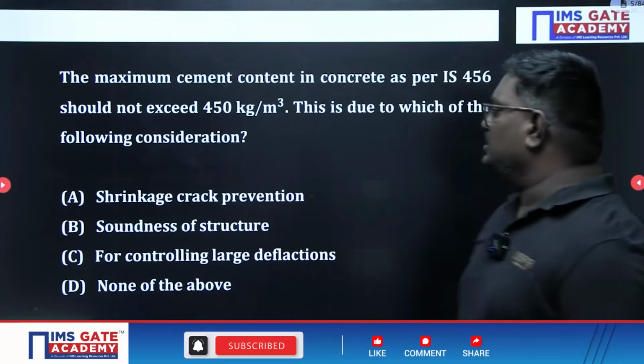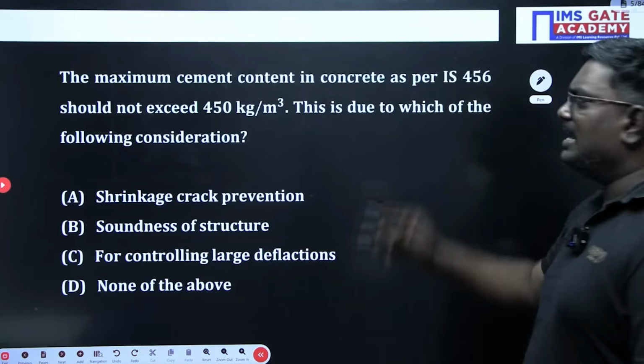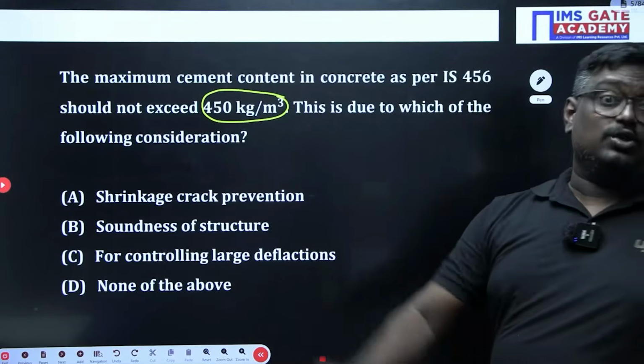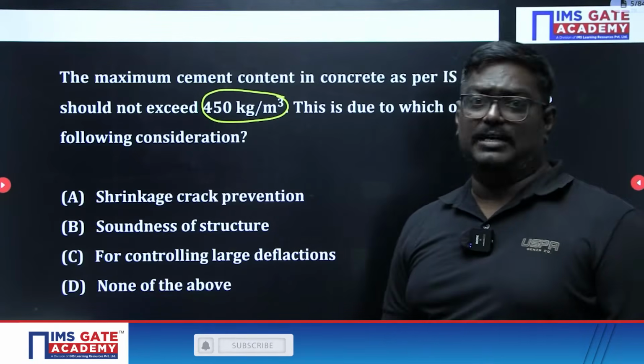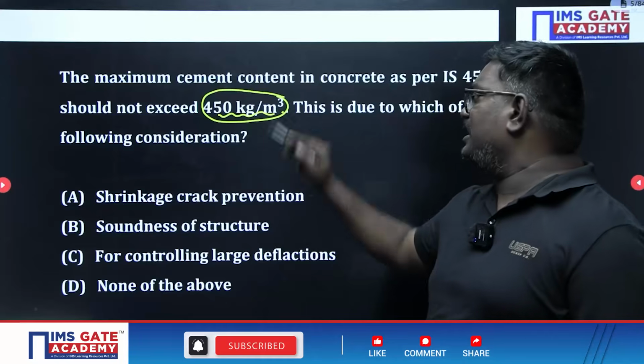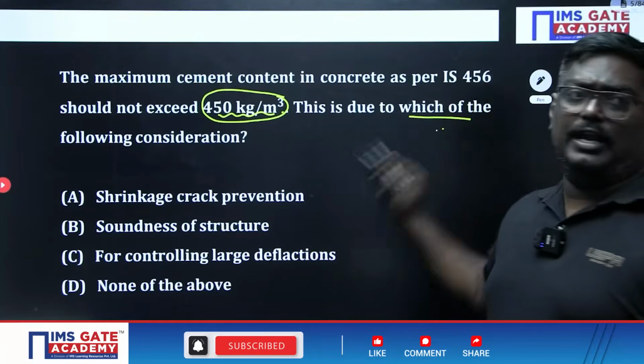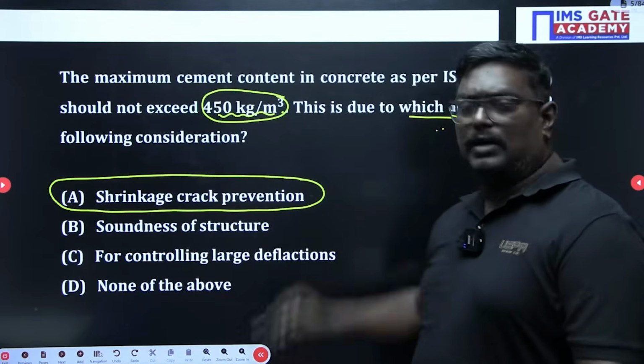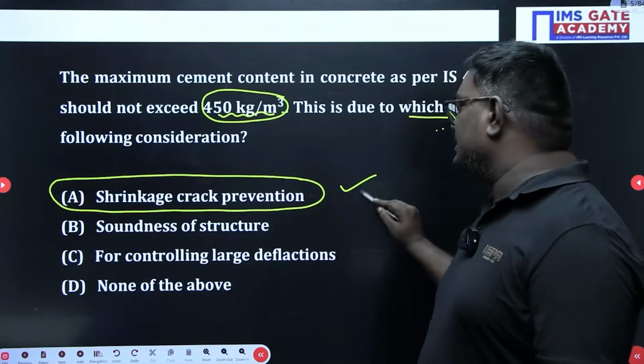Now my dear students, the maximum cement content as per IS 456 should not exceed, if they ask you this as an objective question, 450 kg per meter cube, right? This is due to which of the following considerations? The answer is shrinkage crack prevention.